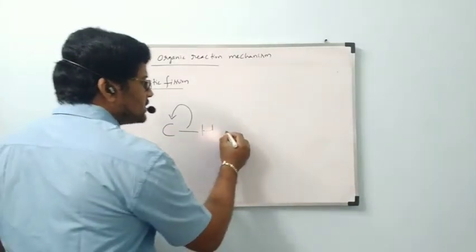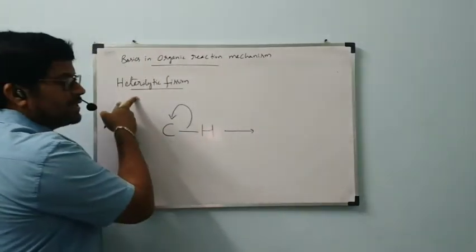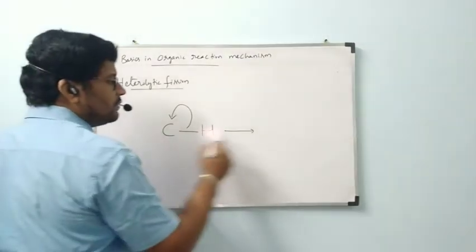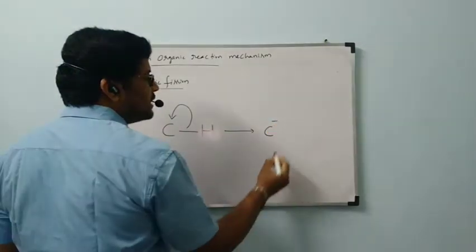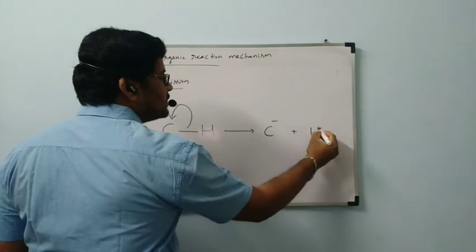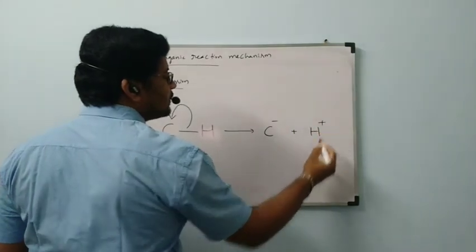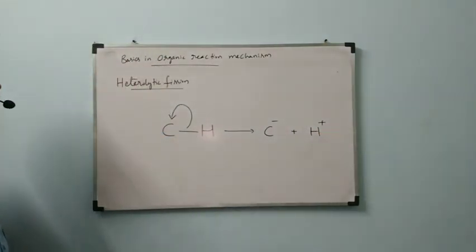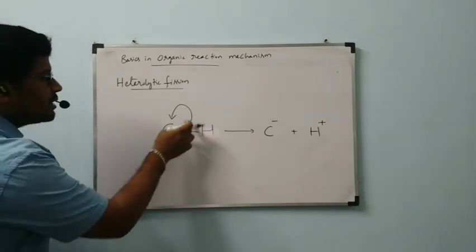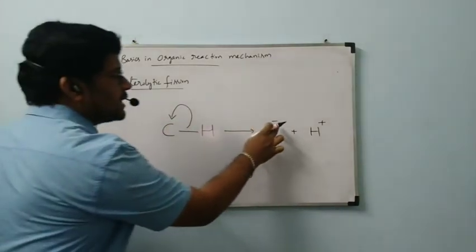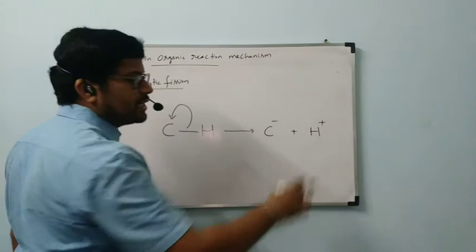The result of this heterolytic fission is C minus and H plus. The bond is cleaved towards carbon, so carbon gets a negative charge and hydrogen gets a positive charge.